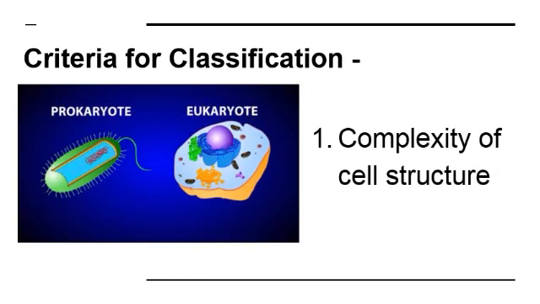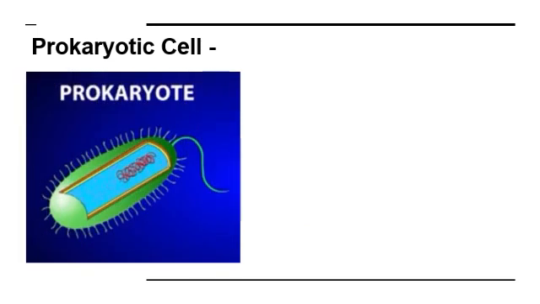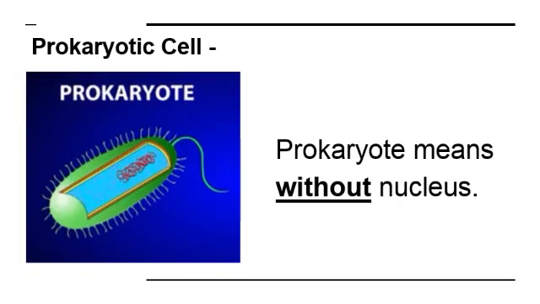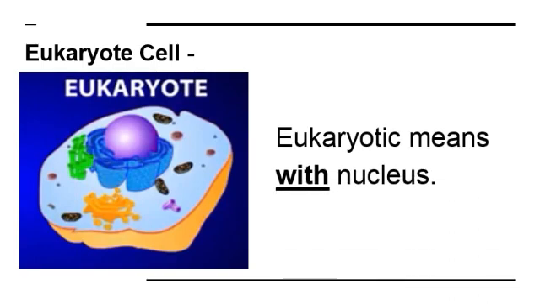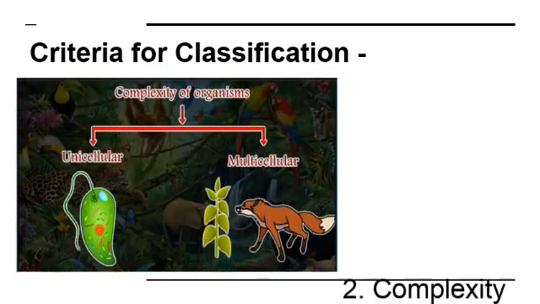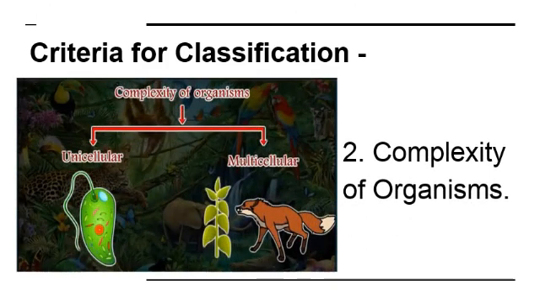The first criterion was complexity of cell structure, meaning whether the cell is prokaryotic. Prokaryote means without nucleus, or the cell is a eukaryotic cell. Eukaryotic means with nucleus. The second criterion was complexity of organisms. Here, the organism is unicellular or multicellular. Unicellular means with a single cell and multicellular means more than one cell.